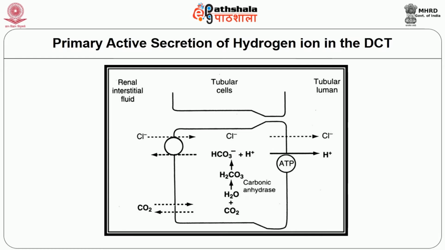So the amount of hydrogen ion secreted per day is about 4,400 milliequivalents per day, and the bicarbonate filtered is 4,320 milliequivalents per day. The slight excess of hydrogen ion in the tubules rids the body of the non-volatile acids, that is the fixed acids produced in the body, and in the process a new bicarbonate is generated.